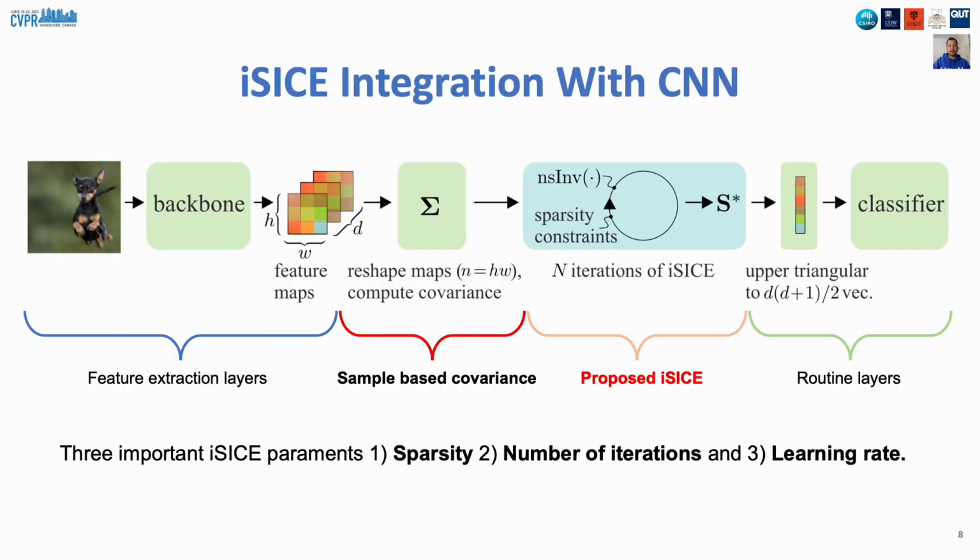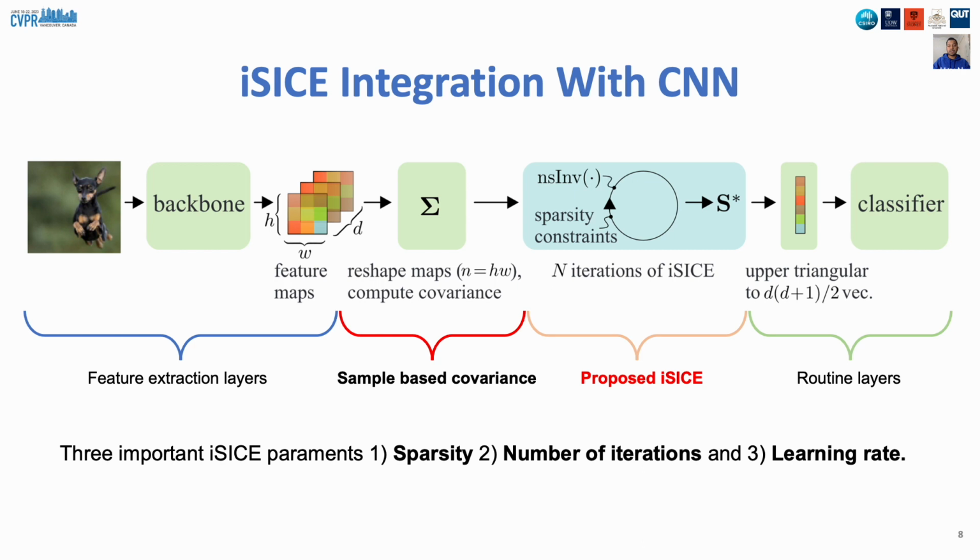Now let's look at how iSICE can be integrated into CNN. Let's look at an example for a single image. Given that image, we use CNN to extract features in the form of a tensor. By reshaping the tensor, we compute sample-based covariance matrix. The sample-based covariance matrix is then used for computing sparse inverse covariance matrix using our proposed method.